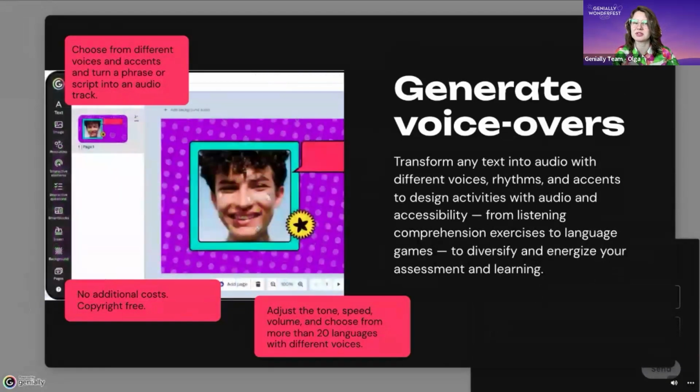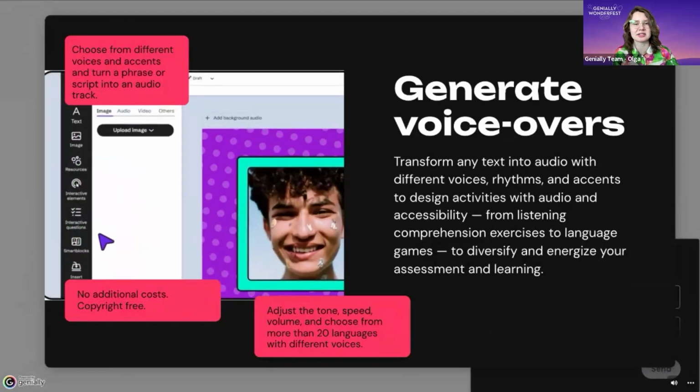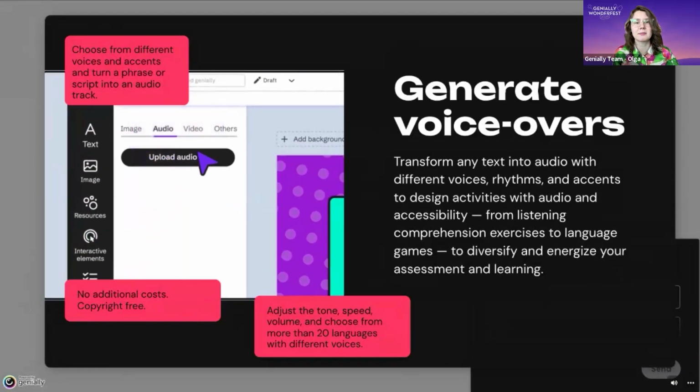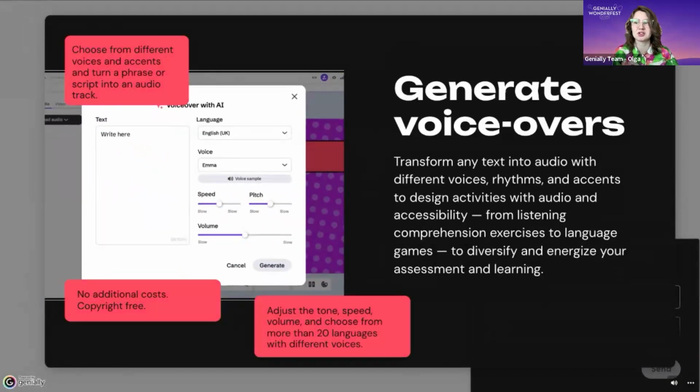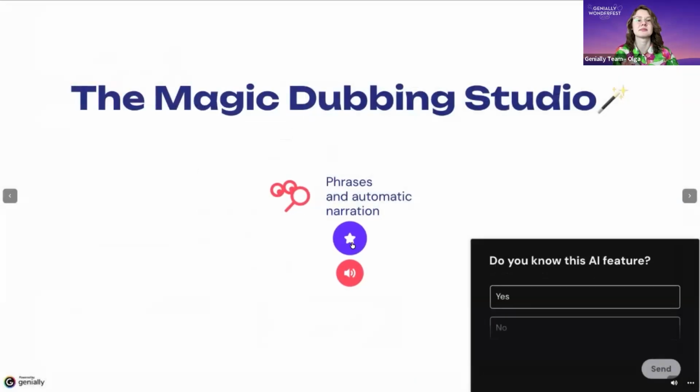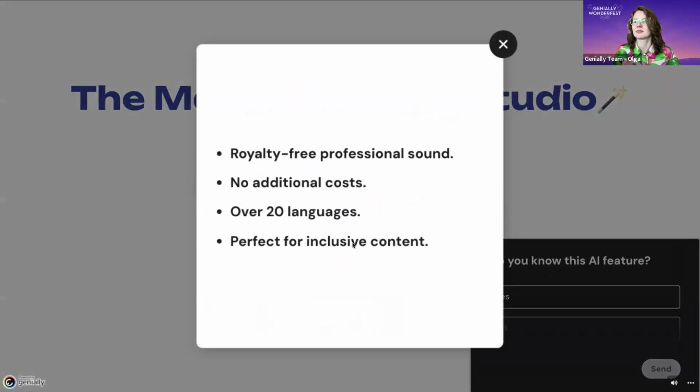Perfect for training videos, presentations, or social media content. It also makes your creations more accessible, adding spoken instructions or listening exercises for your students. So here you get royalty-free professional style, no additional cost, over 20 languages, and perfect for inclusive content.